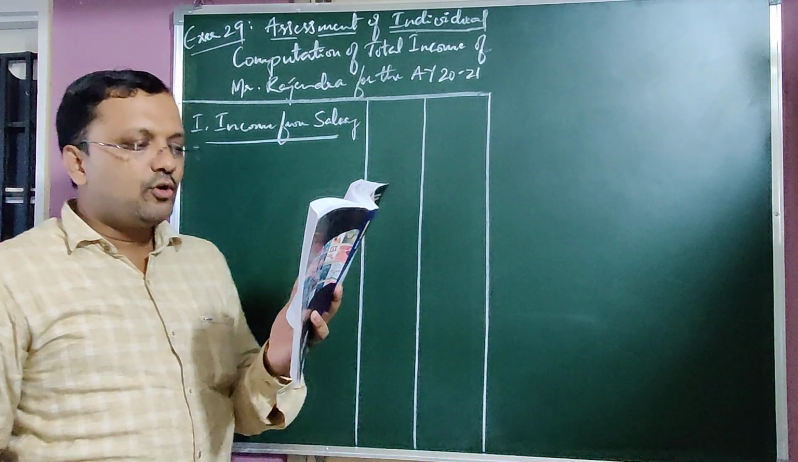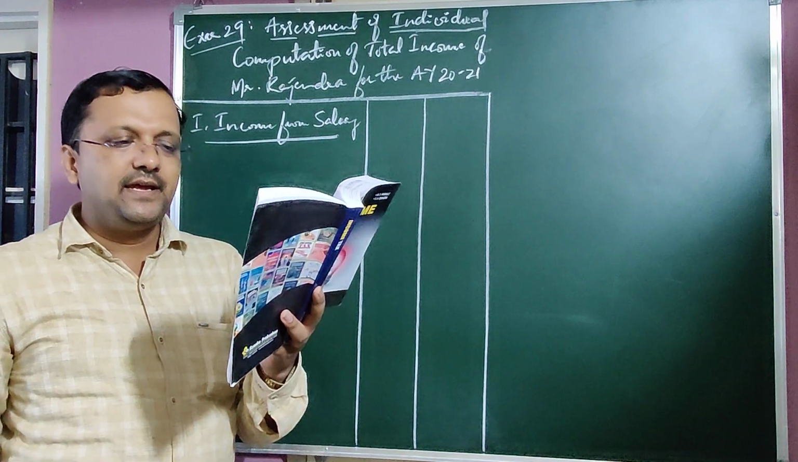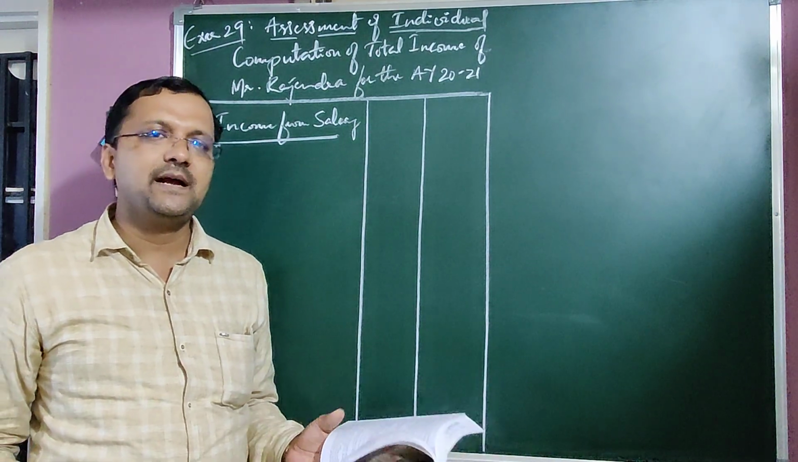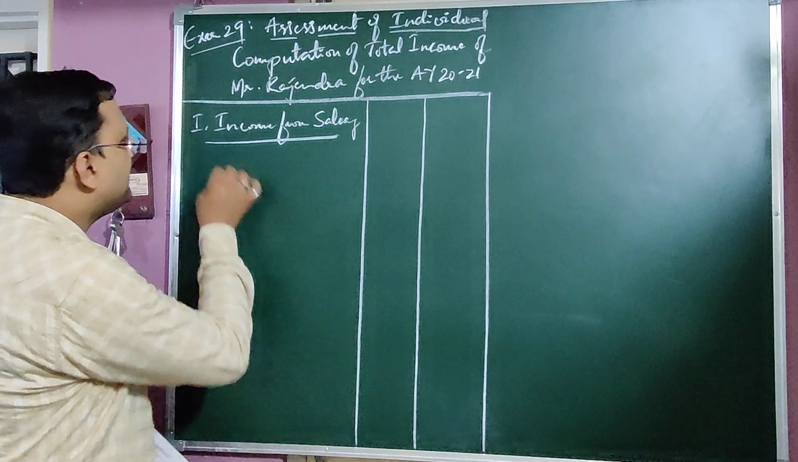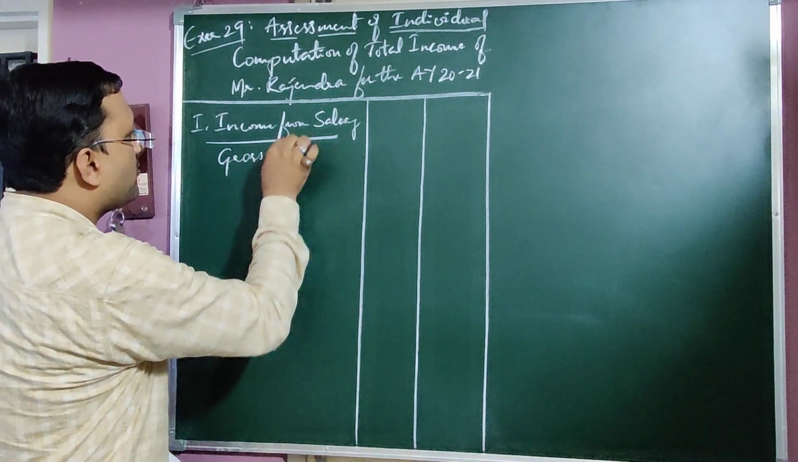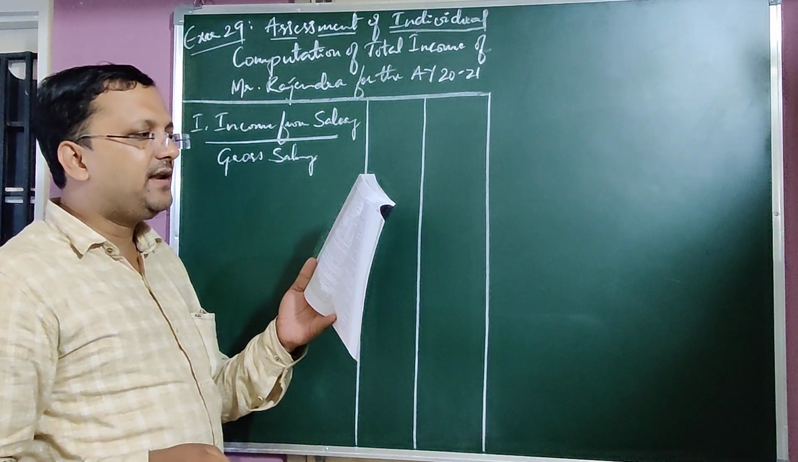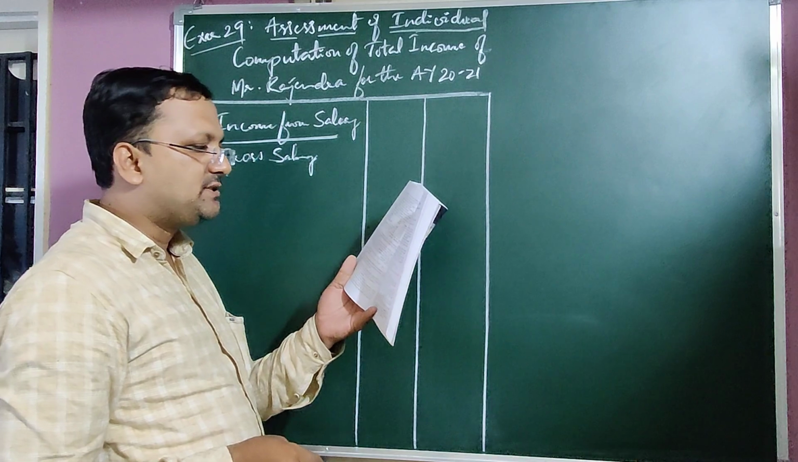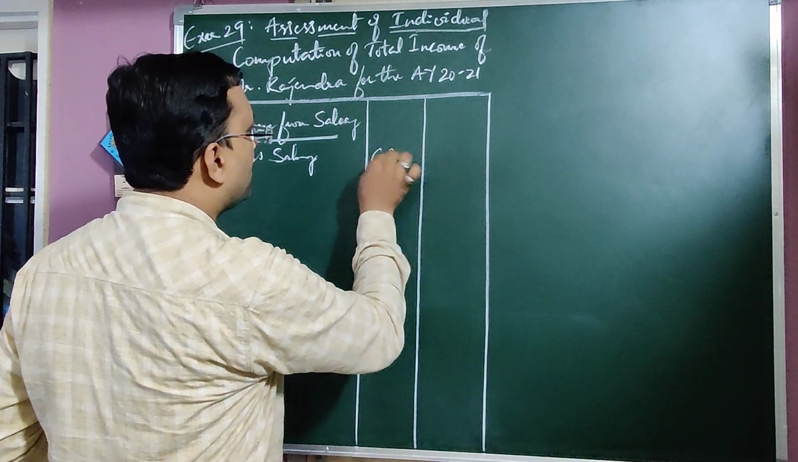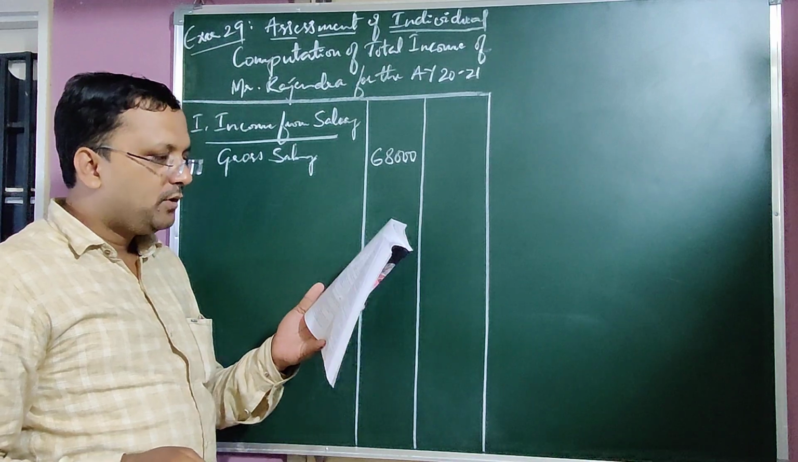Income from salary, gross salary they have been given. Then out of that gross salary, rupees 40,000 is a compulsory deduction. First, in that gross salary, you need to take in the inner column 68,000. Gross salary: 68,000 rupees is the gross salary.